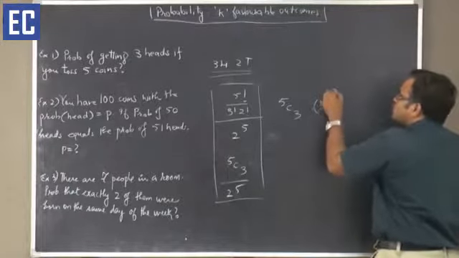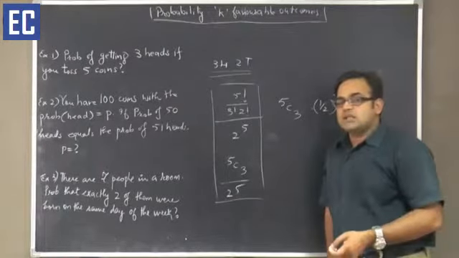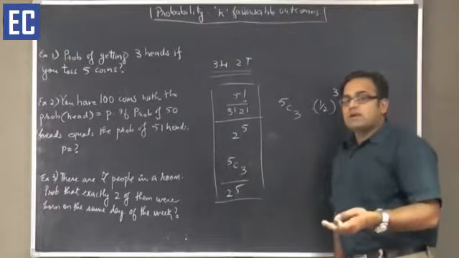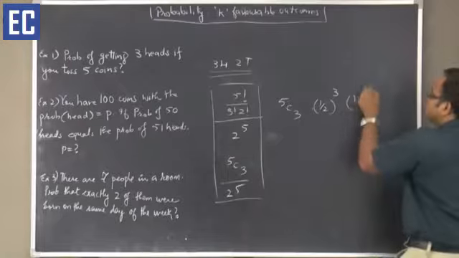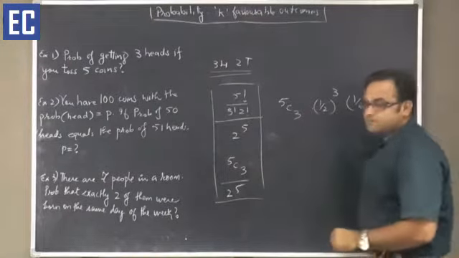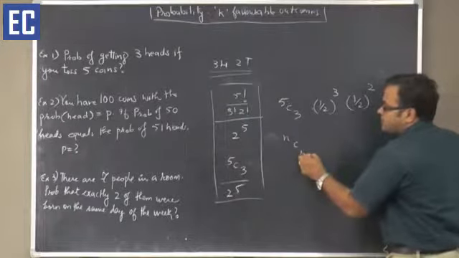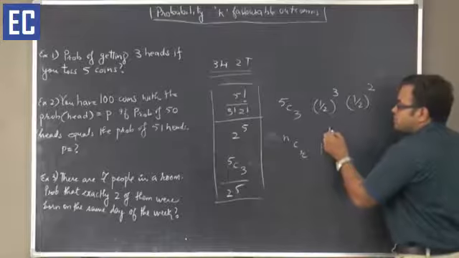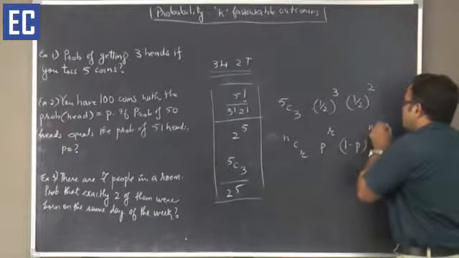So 1 by 2 to the power 3, into, in the remaining experiments I should not get a head. If the probability of head is 1 by 2, not head is also 1 by 2, so into 1 by 2 whole square. This is my answer. In general, out of n experiments, the probability of exactly r successes is nCr, the probability of success in one experiment to the power r, into 1 minus p to the power n minus r.